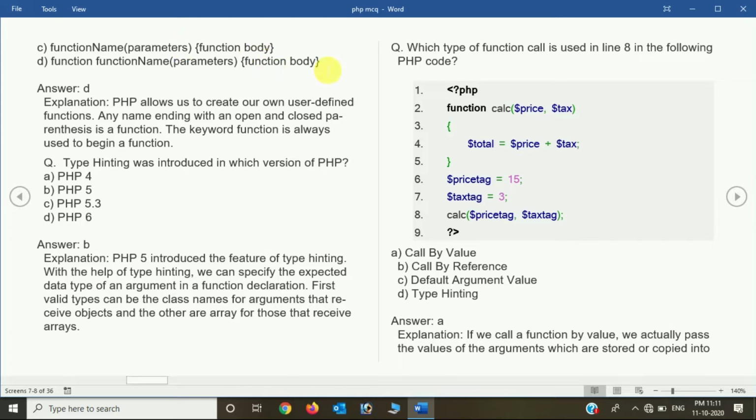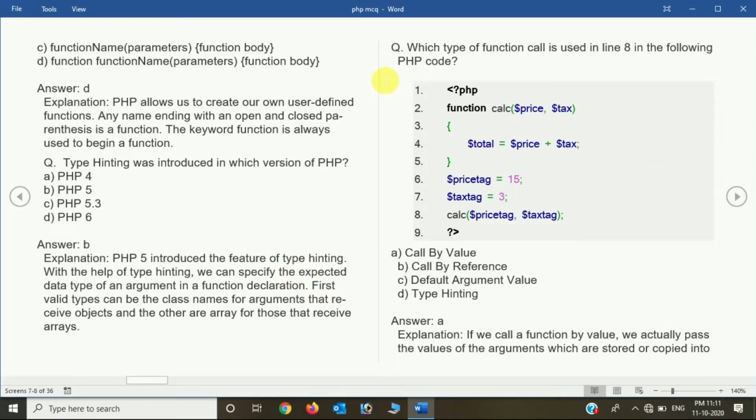Now, type hinting was introduced in which version of PHP? PHP 4, PHP 5, 5.3, and option D is PHP 6. The answer is PHP 5, because PHP 5 introduced the feature of type hinting. With the help of type hinting, we can specify the expected data type of an argument in a function declaration. So basically, what is type hinting? Type hinting is a way by which we can specify the expected data type of an argument in the function declaration.